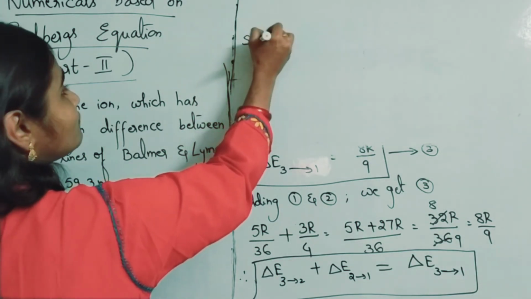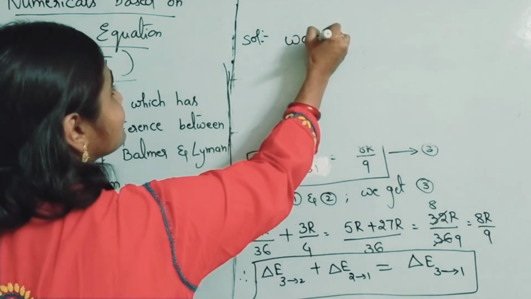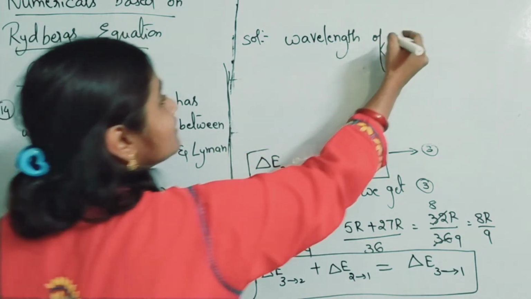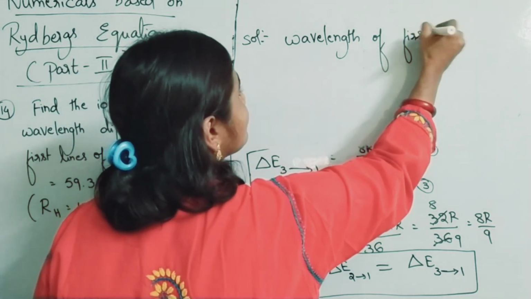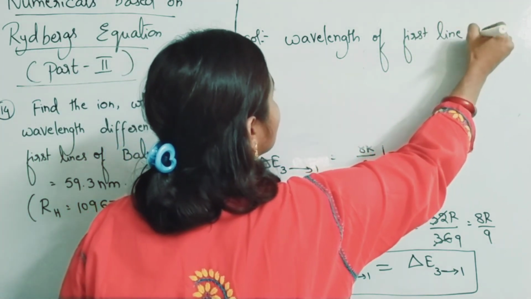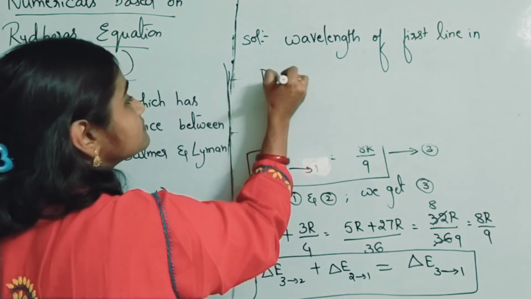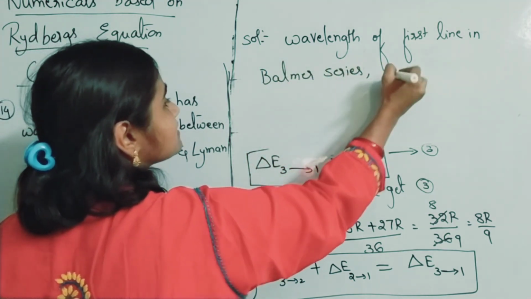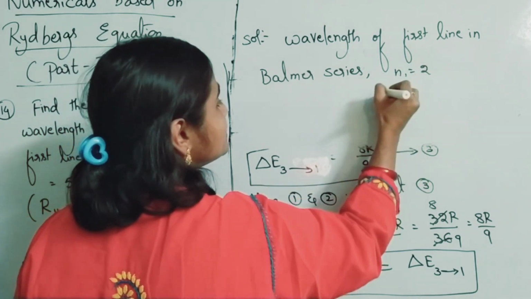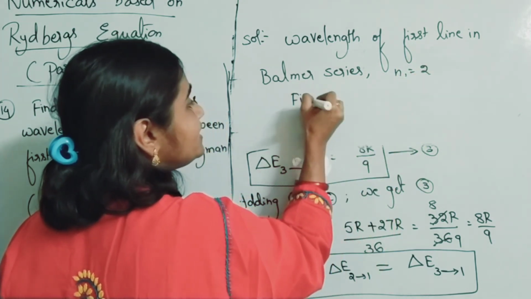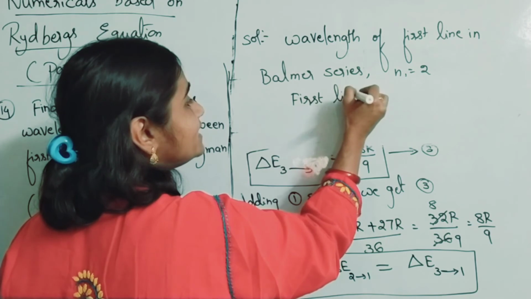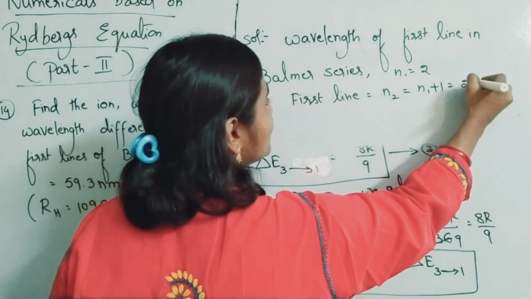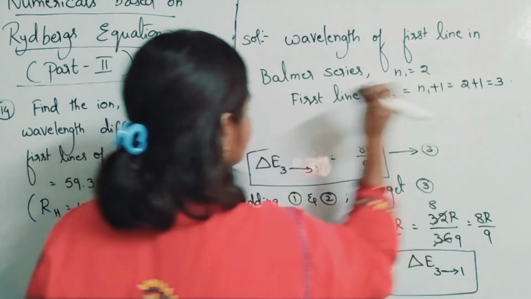Solution I am writing. Wavelength of first line in Balmer series. Balmer series means N1 is 2. First line means N2 is N1 plus 1, which is 2 plus 1, equal to 3.